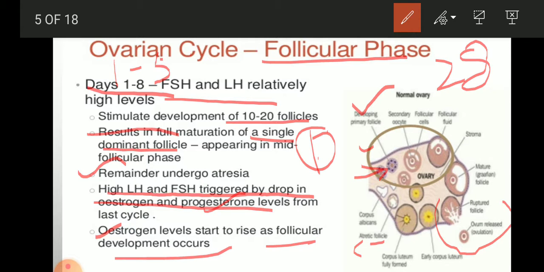Because the follicle is developing in this direction, like this one, then this, and this one, the follicle is going to mature. As the follicle matures, its granulosa cells start to raise the estrogen level in the body.